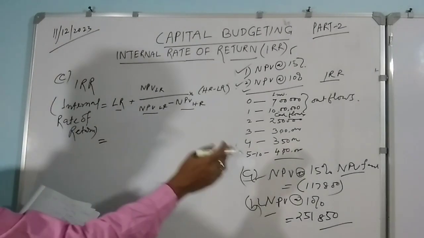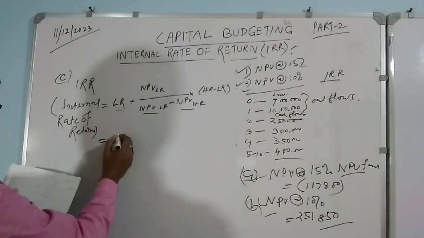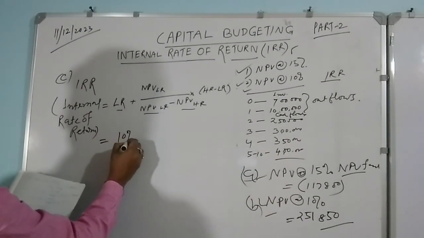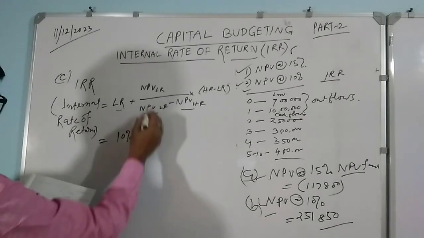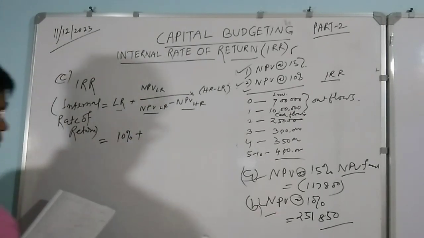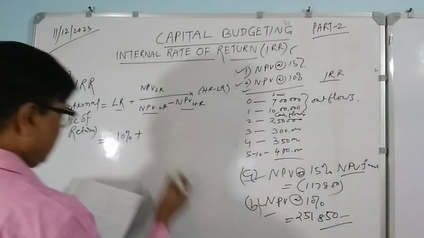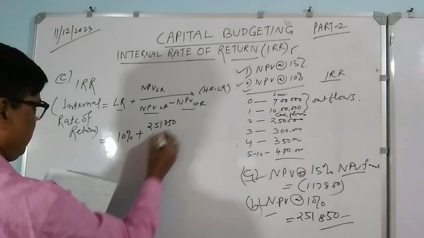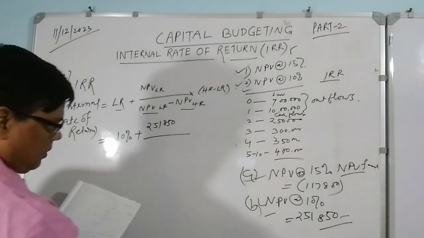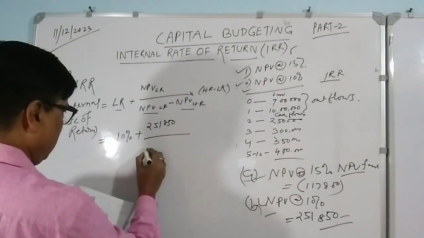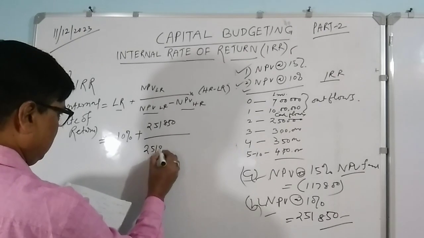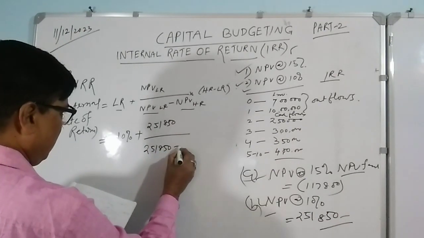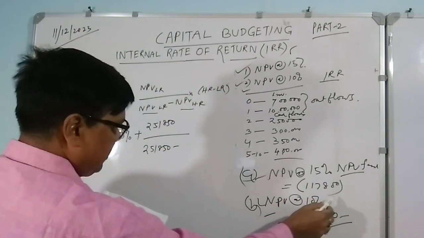So out of the two rates, 10% being the lower rate, plus NPV at lower rate is 2,51,850, divided by NPV at lower rate 2,51,850 minus NPV at higher rate.